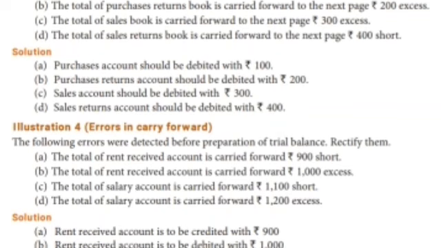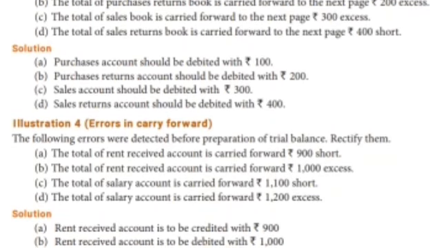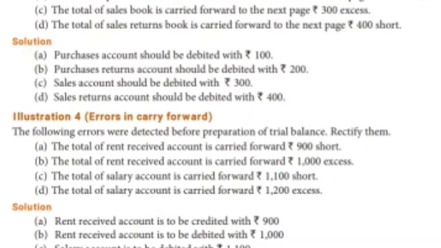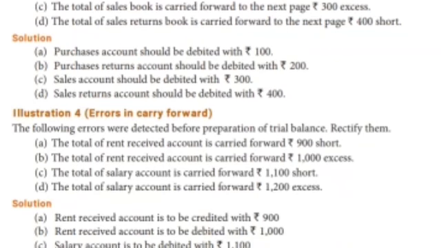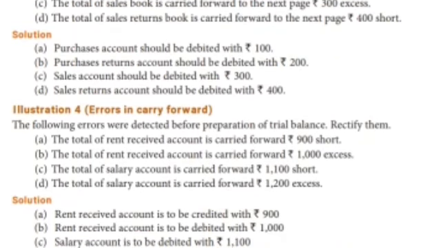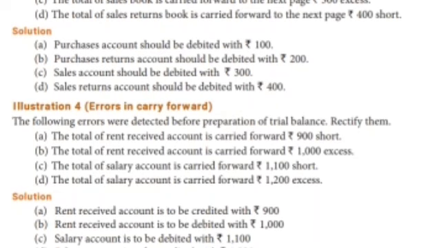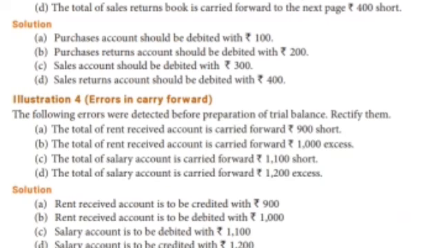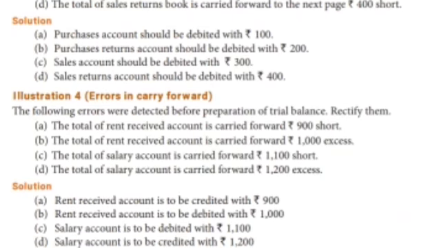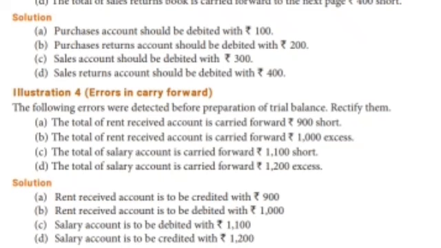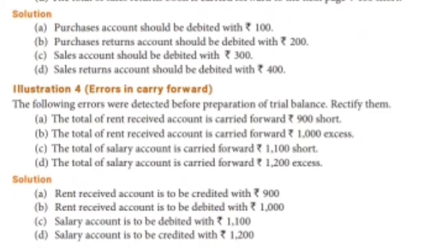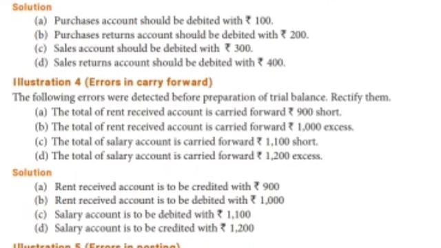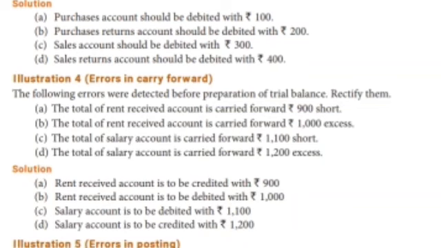Illustration 4. The following errors were detected before the preparation of the trial balance. Rectify them. The total of the rent received account is carried forward 900 short. Short means less. So you have to write on the same side, so credited. So rent received account has to be credited with 900. Second one, the total of the rent received account is carried forward 1000 excess. So overcast or more or excess means you have to write on the opposite side. So rent received account is debited 1000.